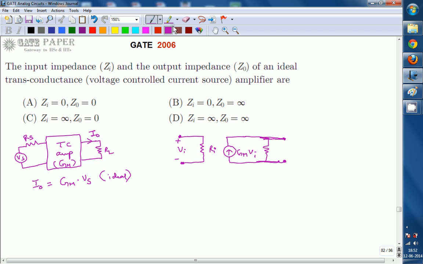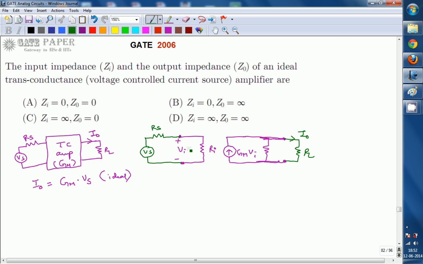Now for this one you must apply an input voltage and a load, so it will look like this. You are applying a source Vs through its internal resistance Rs, and here you apply a load RL, and the current flowing through the load is I0.